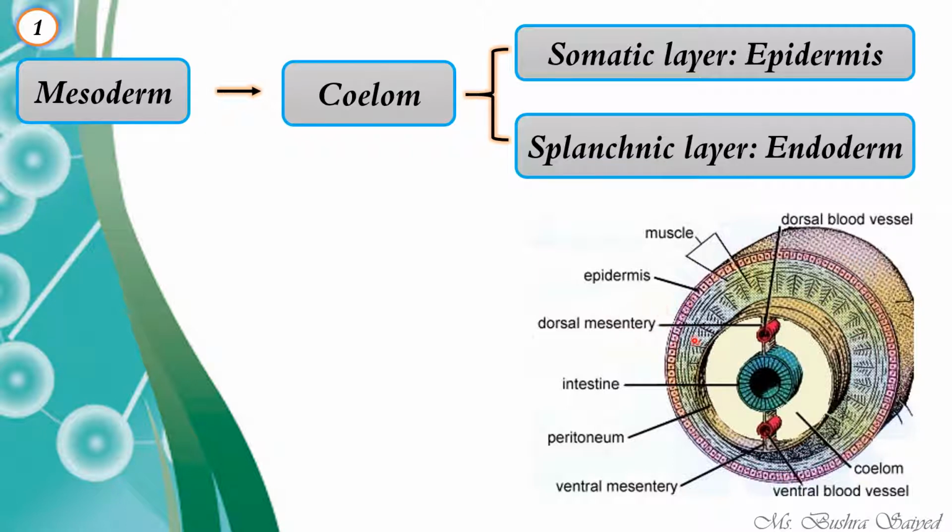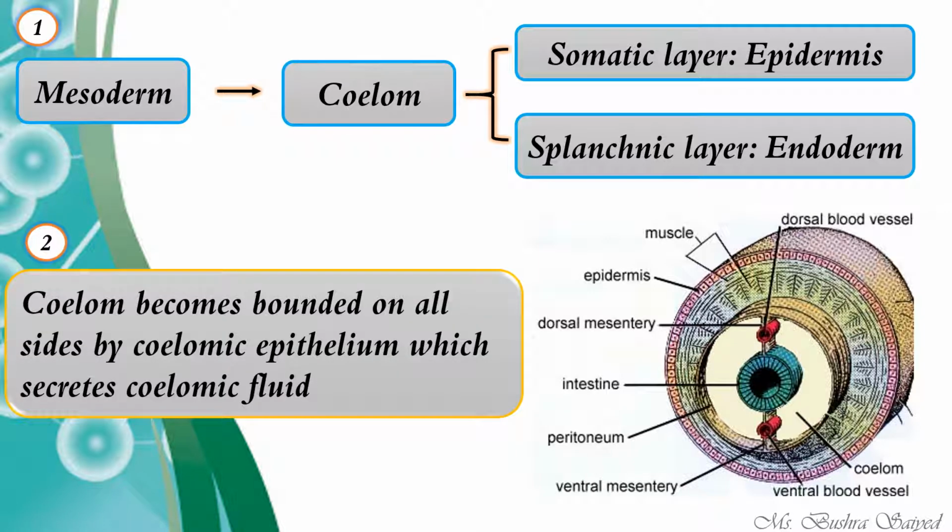The epidermis is being followed by the muscle wall, that is the body wall. And in between the epidermis and the inner region, that is the endoderm, which we call the splanchnic layer, lies the coelom. So with the formation of mesoderm, the formation of coelom, epidermis and endoderm occurs simultaneously.